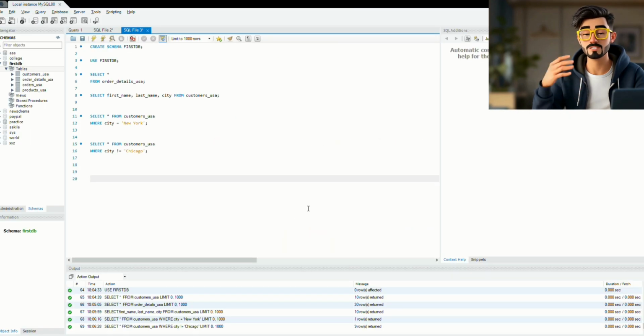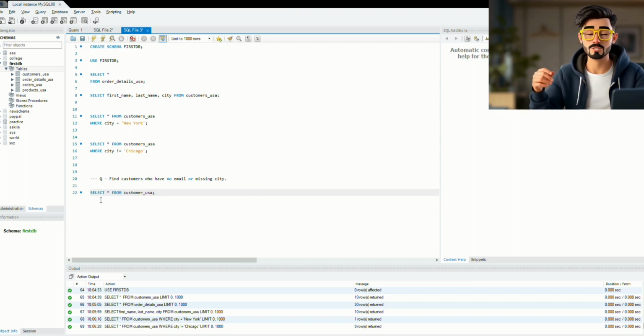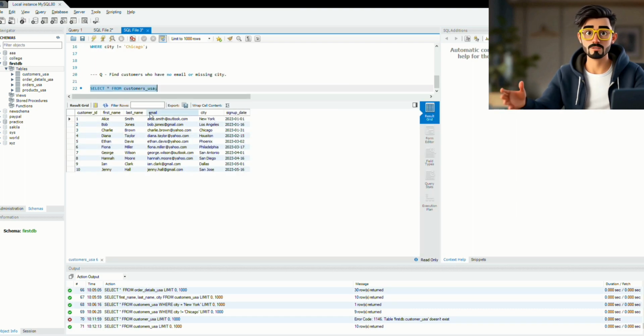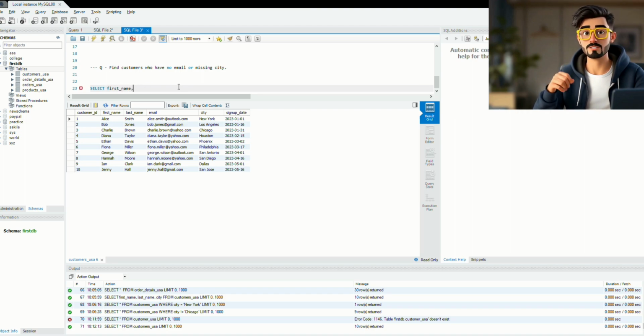So I have just pasted the question where I have to find customers who have no email and city is missing, but due to the limitation of data, the query didn't work. So as you can see here, I have written all the query, just copied and pasted it, but due to the data limitation, it didn't work.